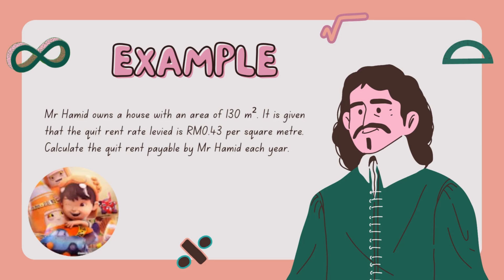Now times by the total land area. The total land area is 130 square meters. In the formula it only says total land area, so we must only write 130. We shouldn't write the square meter. If we write the square meter, we won't get the answer properly. So if we multiply 0.43 by 130, we will get the answer RM 55.90 each year. Thank you.